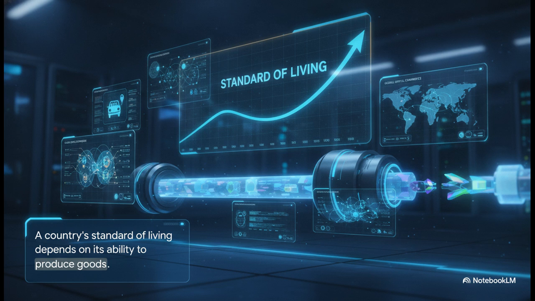In nations where workers can produce a large quantity of goods and services per hour, most people enjoy a high standard of living. Where productivity is low, the standard of living is low. To boost living standards, policymakers have to upgrade the system's processing power, ensuring workers are well-educated, have the right tools, and have access to the absolute best technology.